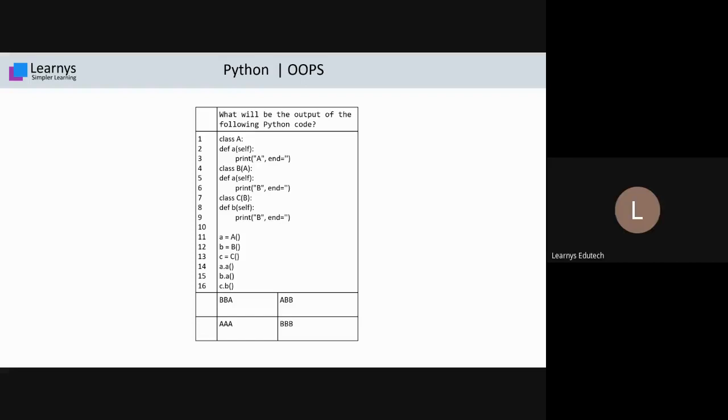Okay, students, take 30 seconds. Meanwhile, we'll see how many responses we get, whether anyone changed the answer or not. Then we go for the explanation part.